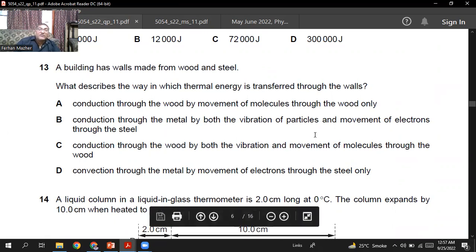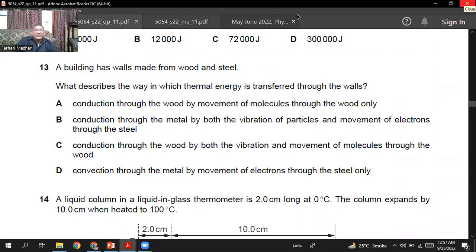So conduction through the wood by the movement of the molecules through the wood only. The molecules do not move. Move means they move from one point to another point. That does not happen. Conduction through the metal by both the vibration of the particles and movement of electrons through the steel. Yes, that can be possible.